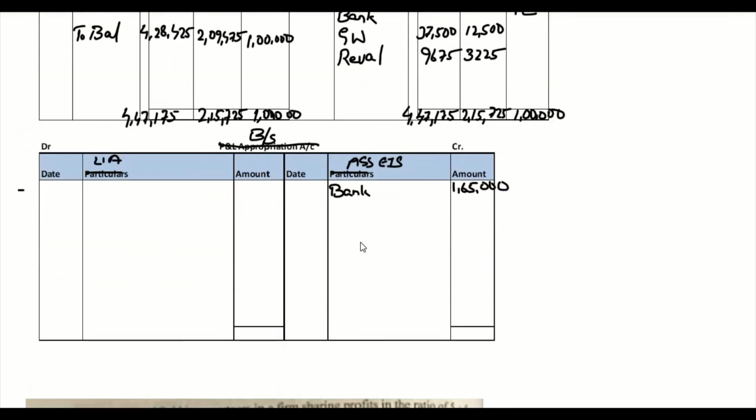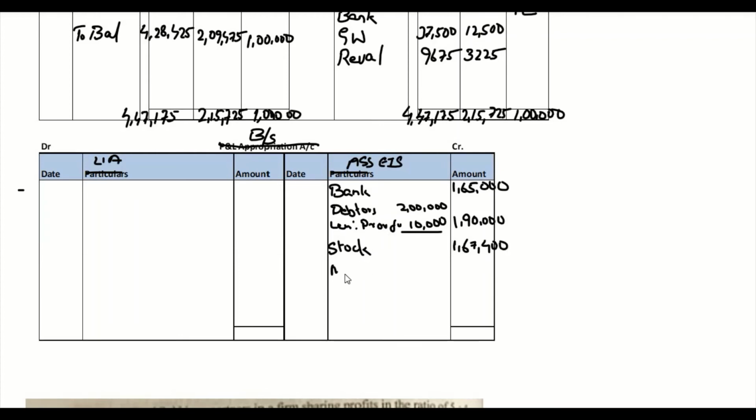So it's going to be debtors 2 lakhs less provision for doubtful debts, that is 10,000. So it's going to be 1,90,000. Similarly, we have to do adjustment on stock. Stock value is depreciated. So the final value after depreciation is 1,67,400.